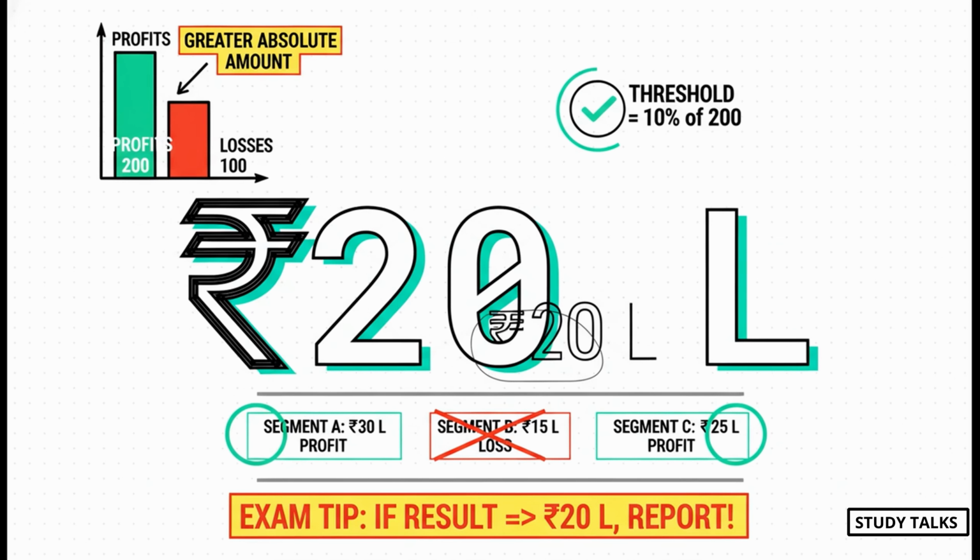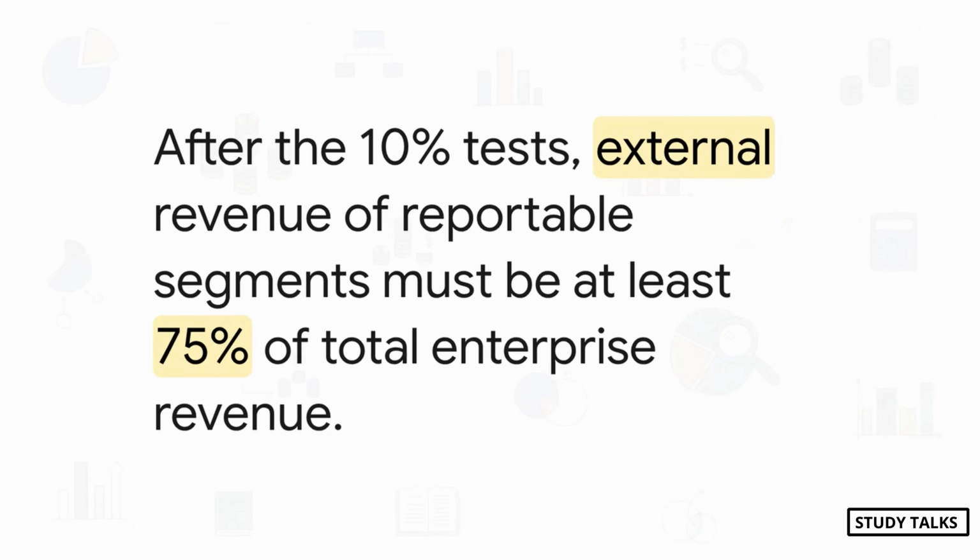The rule is simple. You pick whichever one is higher. In this case, 200 is higher than 100. So your benchmark is 10% of 200, which is 20 lakhs, not 10% of the net 100. So any segment with a result, profit or loss, of 20 lakhs or more is reportable. I'm telling you, getting this right is an instant advantage over so many other students. But we're not quite done.